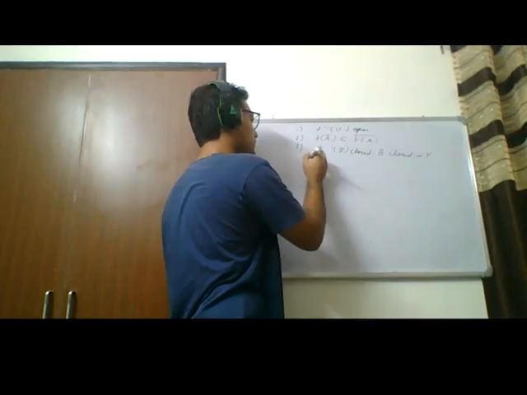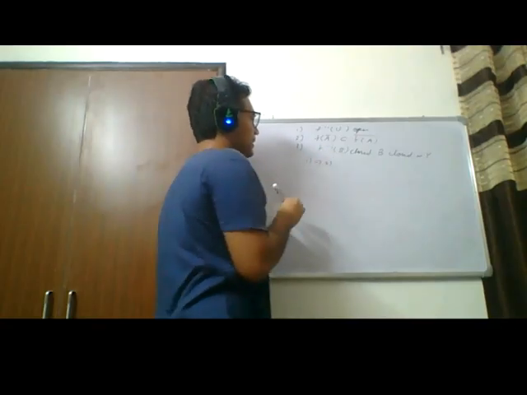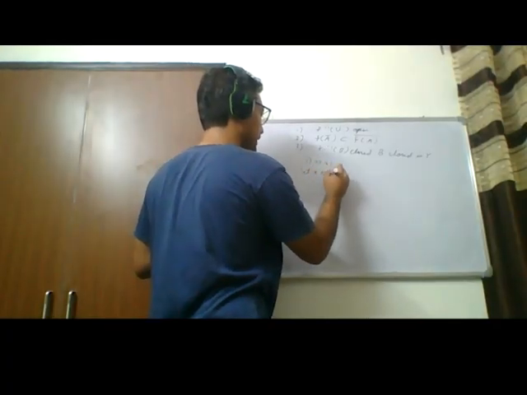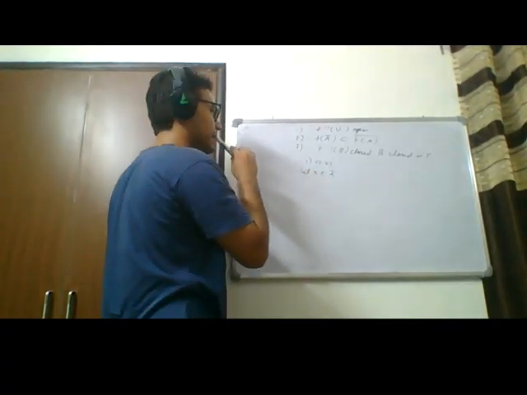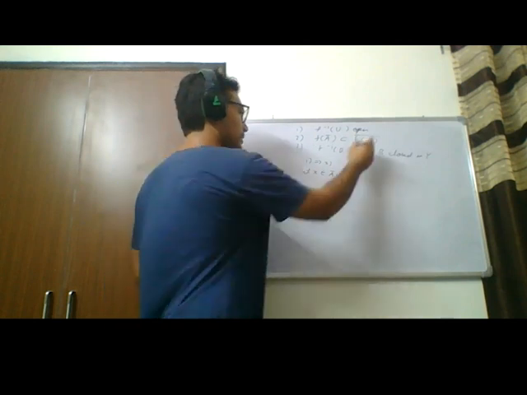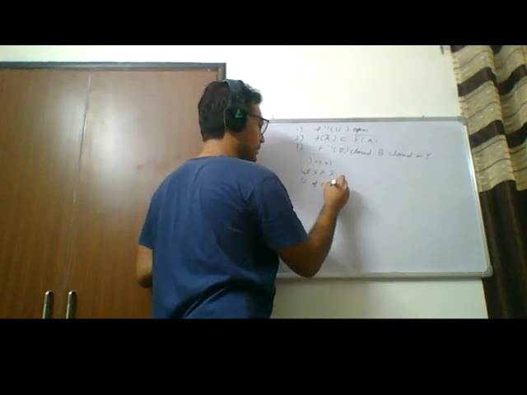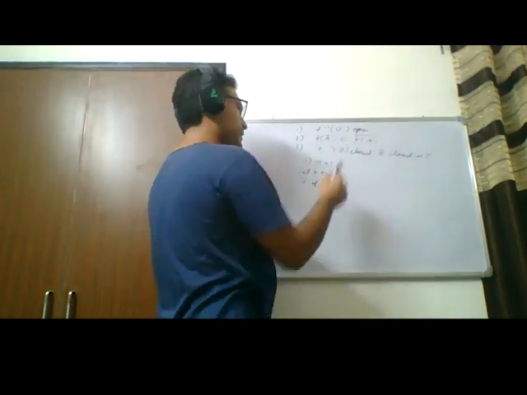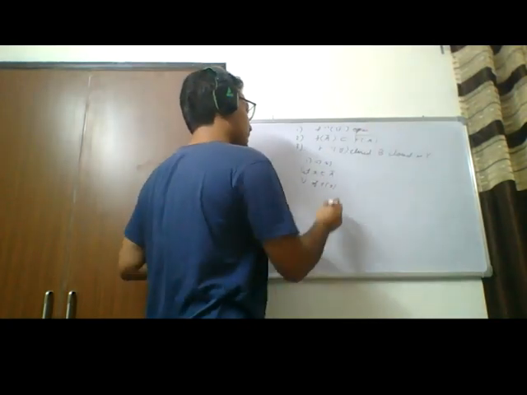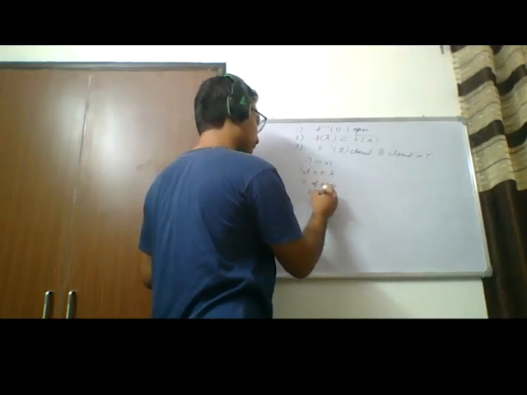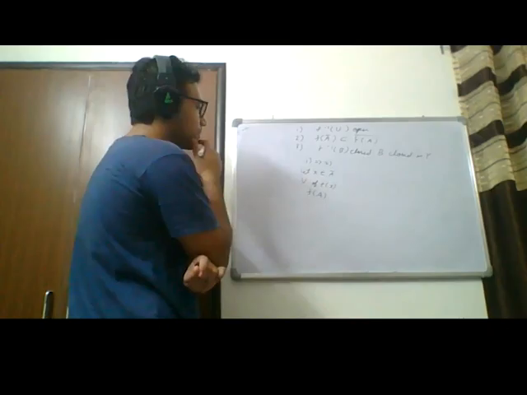Now, 1 implies 2. Let x belong to the closure of A. Now consider a neighborhood V of f of x. This must intersect f of A.